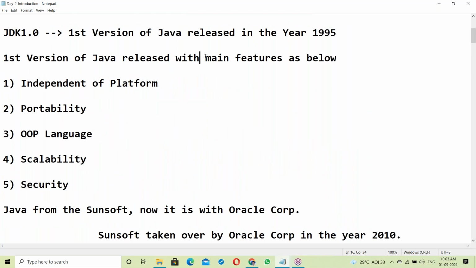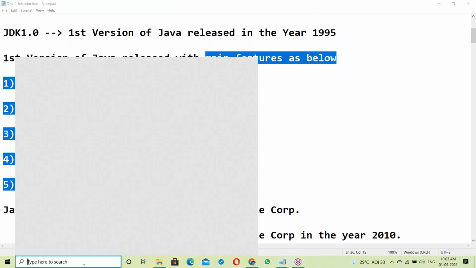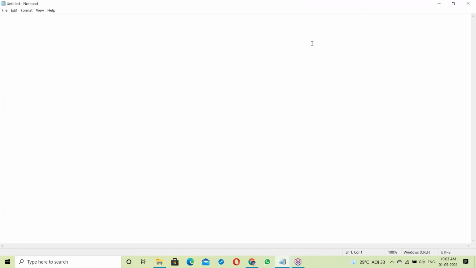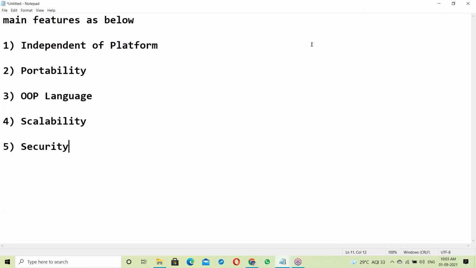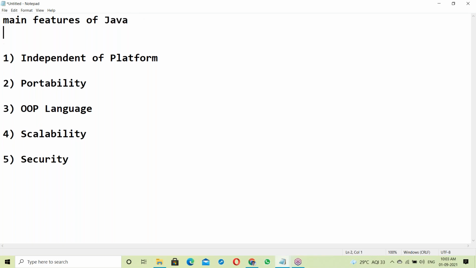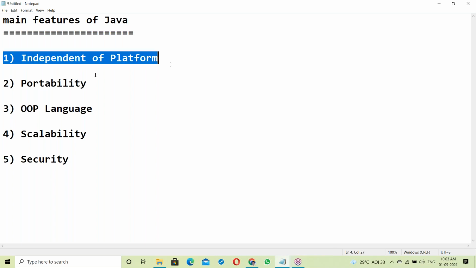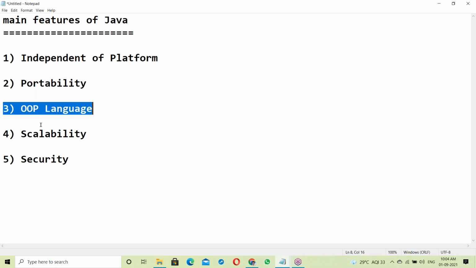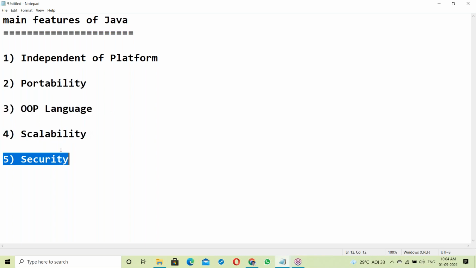Let us start with the main features of Java. Here, the main features are platform independence, portability, group language, scalability, and security.